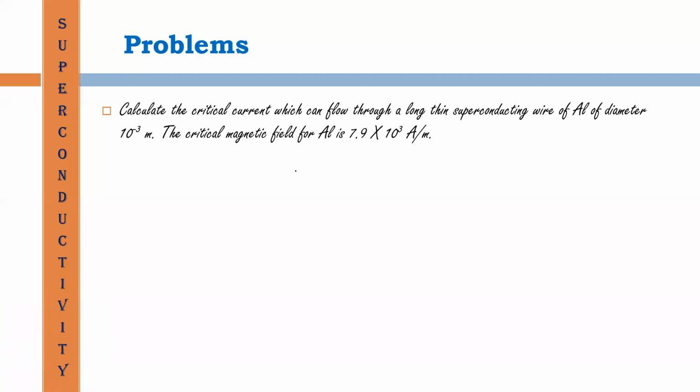In the problem, we have to evaluate the critical current. The expression for critical current that is discussed is Ic is equal to 2 pi R into Hc.